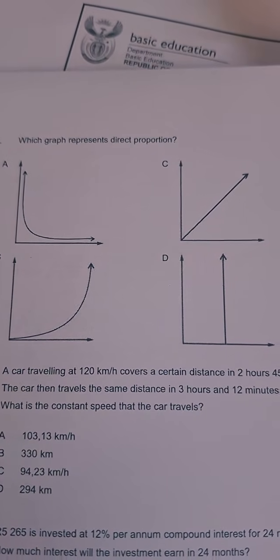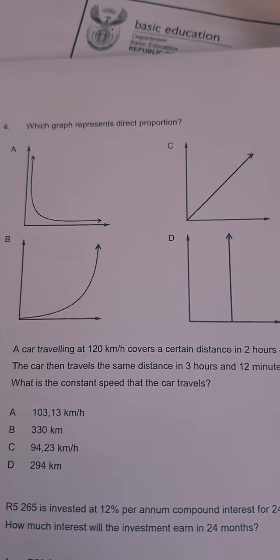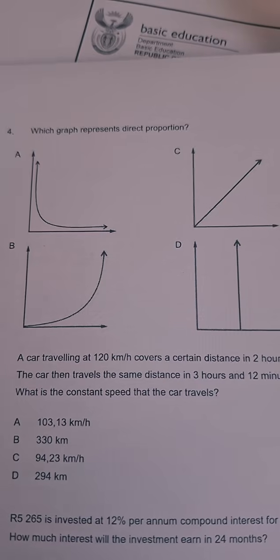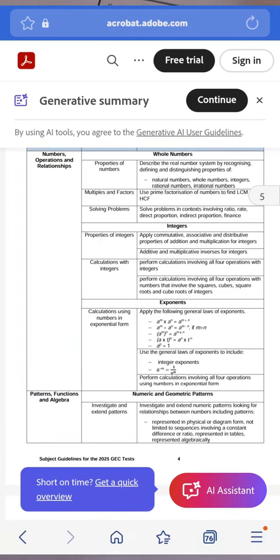The important topics, guys, let me just turn your attention to this, because some of you are asking that. Let me tell you the topics that will be assessed in the paper, so that you guys are aware. Can you see what's on your screen? The important topics that will be assessed in tomorrow's test are these ones. This is the exam guideline for GEC paper 1. So the topics that are going to be assessed are the ones that you see on your screen.